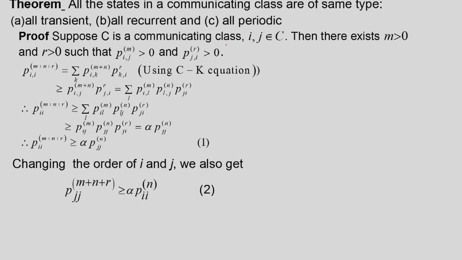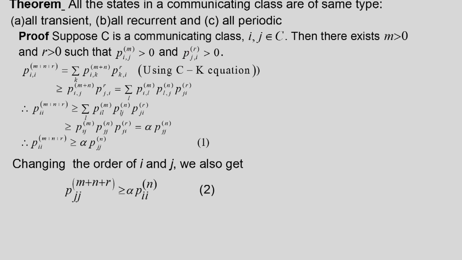Suppose C is a communicating class and i, j belong to C, then what does it mean? Since j is accessible from i and i is accessible from j, therefore there exist m greater than 0 and r greater than 0 such that P_ij^(m) is greater than 0, P_ji^(r) greater than 0.